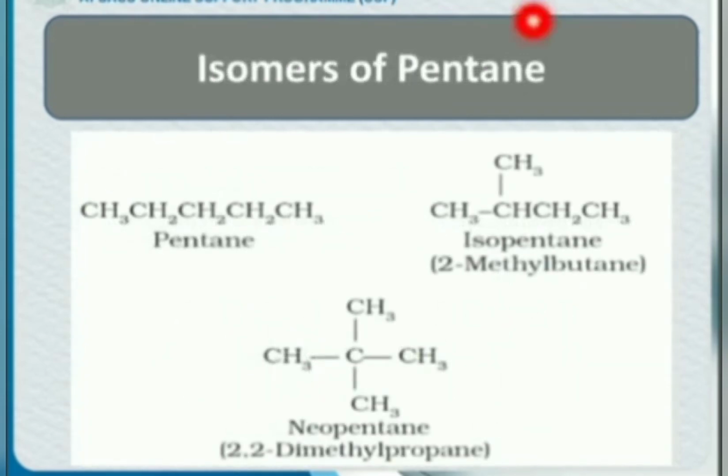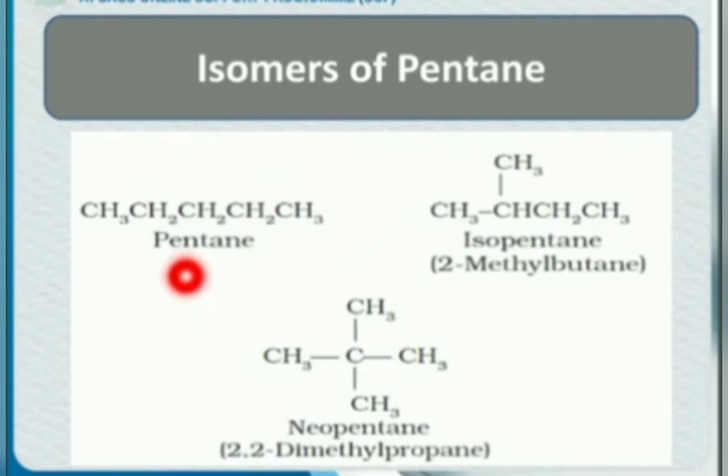Again, the structures or the isomers of pentane. Pent means a 5 carbon atoms compound. This is a straight chain compound. Carbon numbers and hydrogen numbers are the same: 5 carbon atoms and 12 hydrogen atoms. Now look at here. Same carbon numbers and same hydrogen numbers are there. In the same way here, carbon and hydrogen numbers are the same. So they are the isomers of pentane.